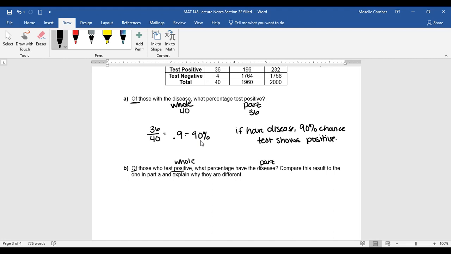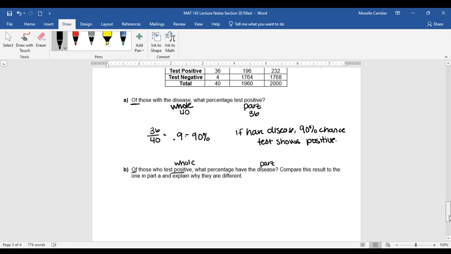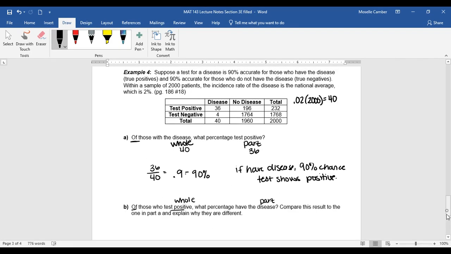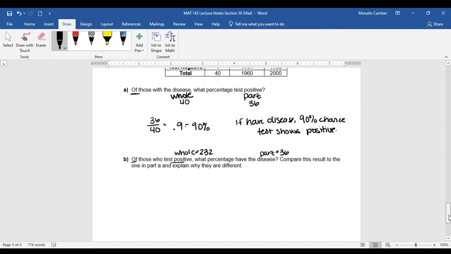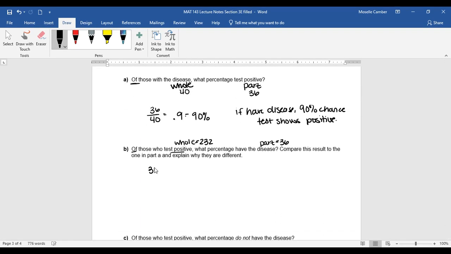So the whole, so everyone who tested positive, so of all those who tested positive, we have 232 total. And then who have the disease. So those who test positive and have the disease are 36. So now to get that percentage, we take the part and divide it by the whole.